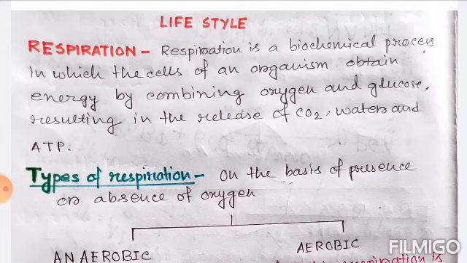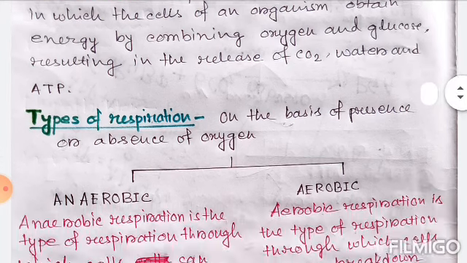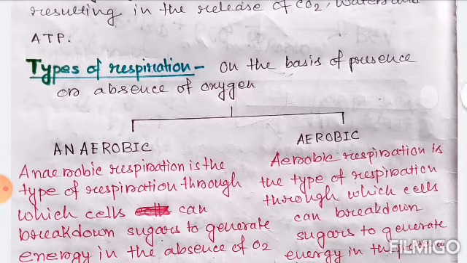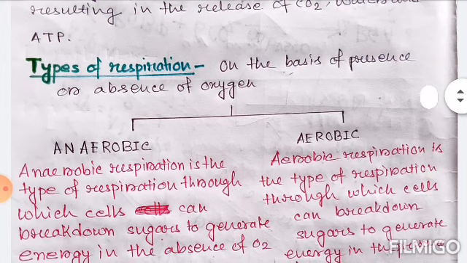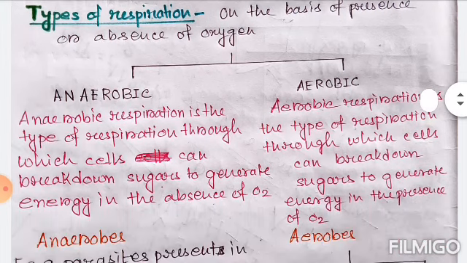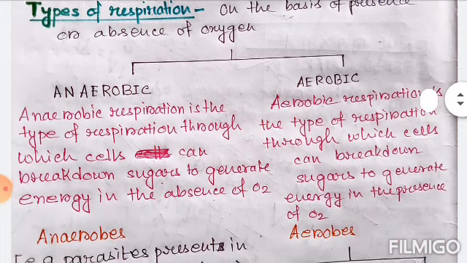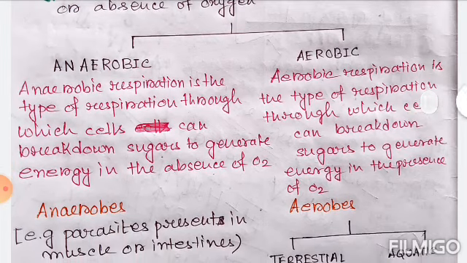Respiration is a biochemical process in which the cells of an organism obtain energy by combining oxygen and glucose, resulting in the release of carbon dioxide, water and ATP. Now we have to know about the types of respiration. On the basis of presence or absence of oxygen, we can categorize respiration into two types. The first one is anaerobic respiration and the second one is aerobic respiration.